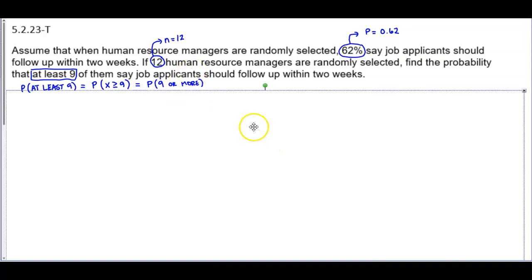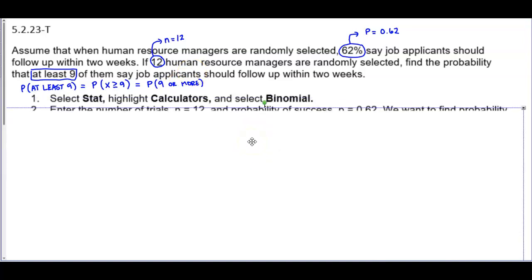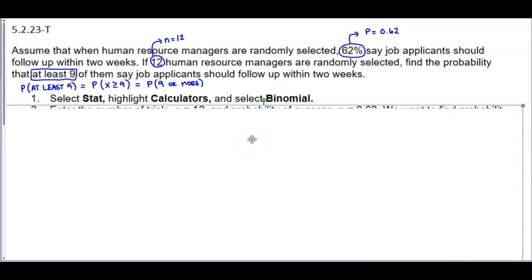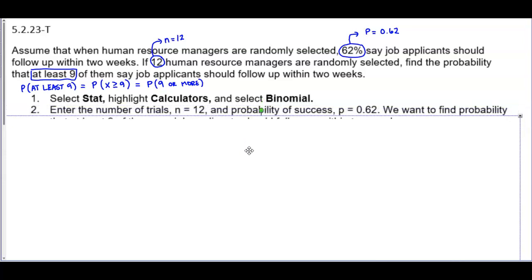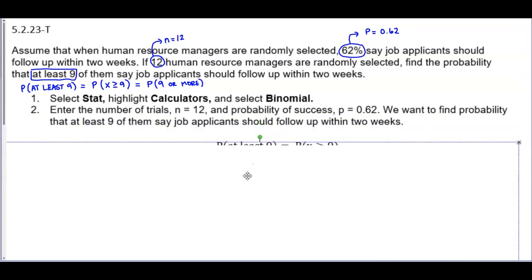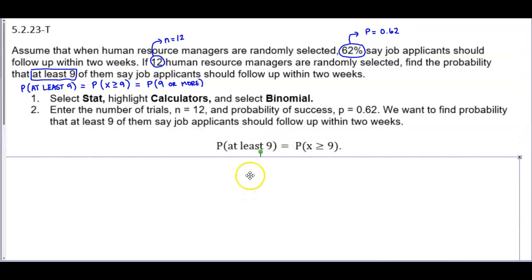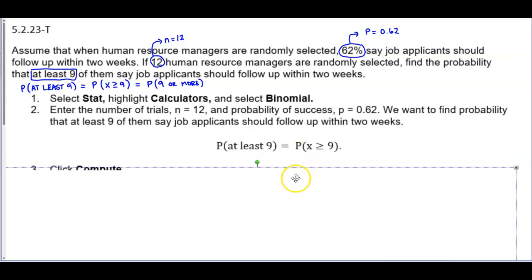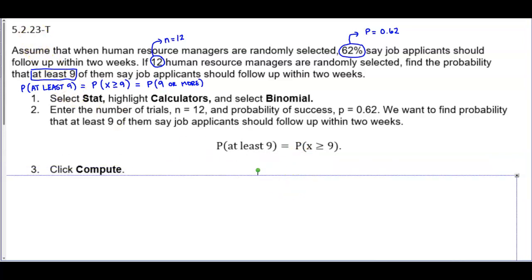Okay, so let's use StatCrunch to find our probability. We're going to select Stat, highlight Calculators, and select Binomial. Then we're going to enter the number of trials, where N is equal to 12. The probability of success is 0.62. We want to find the probability that at least 9 of them say job applicants should follow up within 2 weeks. So the probability of at least 9 is equal to the probability that X is greater than or equal to 9. And then we're going to select Compute.